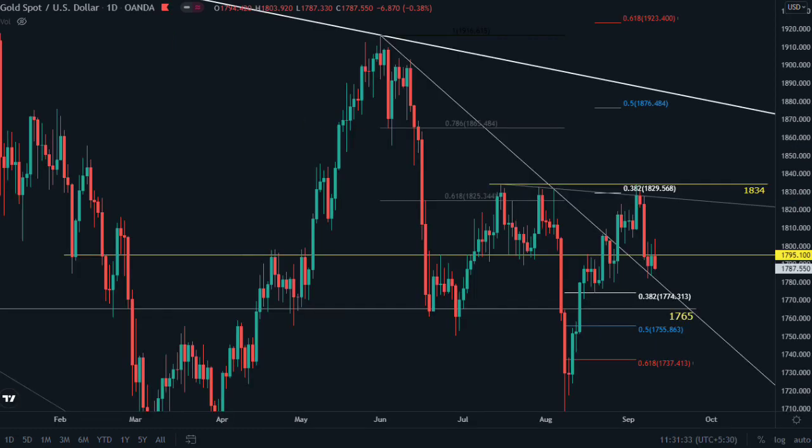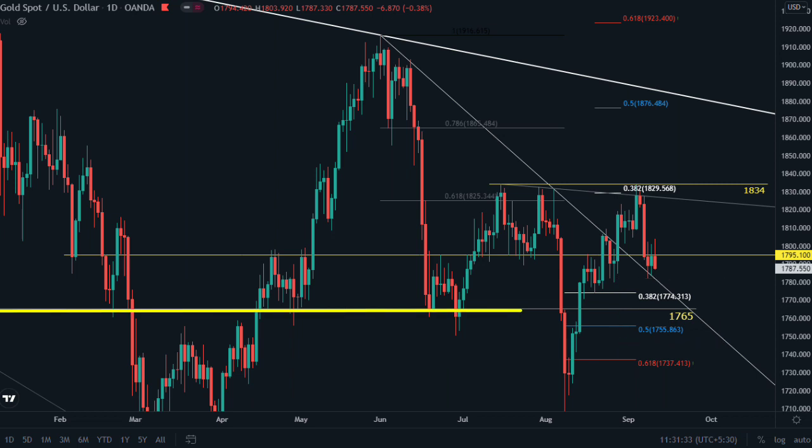This is the daily chart of gold. Our first retracement target for this trend reversal from 1834 is 1774, and next is the 50% level at 1755, which is our monthly support, and next is 1737, because 1765 is below 38% but above 50%, so it can test these two supports at the same time.